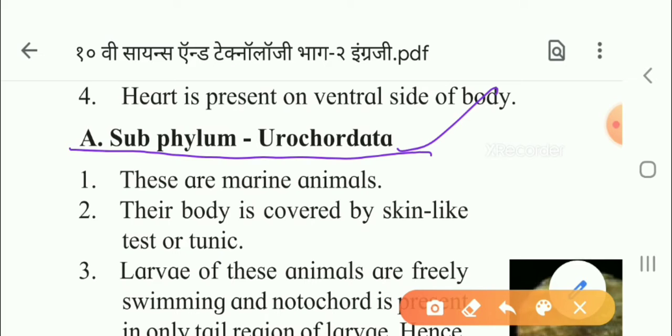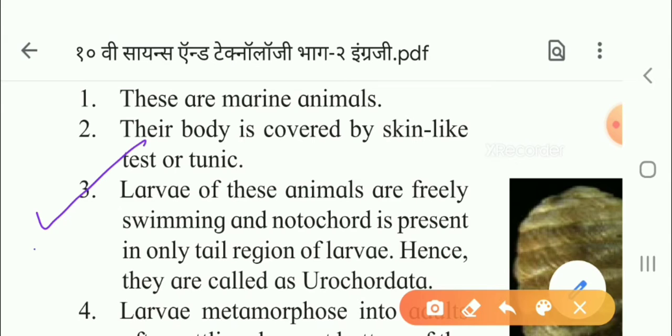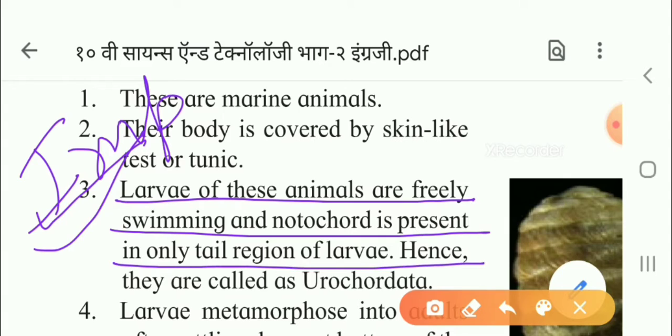Second characteristic is that their body is covered by a skin-like test or the tunic. Third point is that in the larval stage, these animals are free swimming, and the notochord is present in the tail region. That is why these organisms are called urochordates. This is a very important point you have to learn, that larvae of these animals are freely swimming. Notochord is present only in the tail region, hence they are called urochordates.